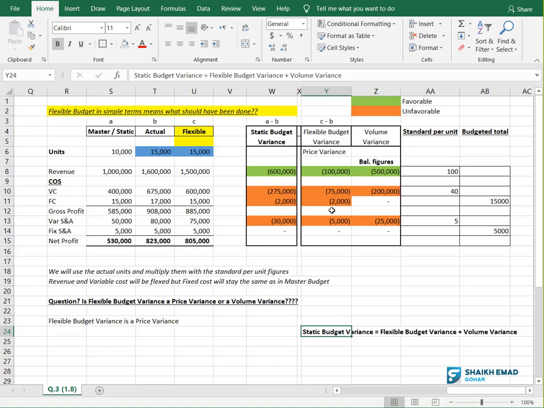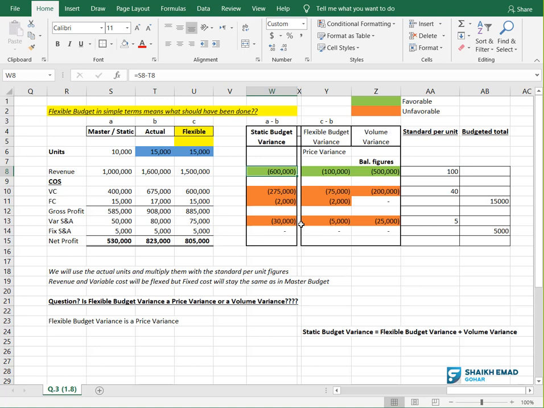Very simple. They are saying that static budget variance is 600,000. So the first thing that will come to your mind is what? Static budget variance is the difference between the master and actual. First of all, you should remember this. Then they say flexible budget variance is 100,000. Now it should come to your mind, what is flexible budget variance?